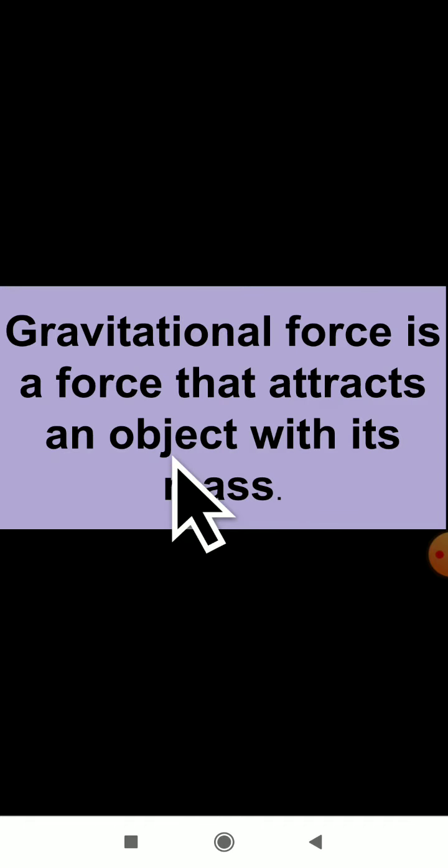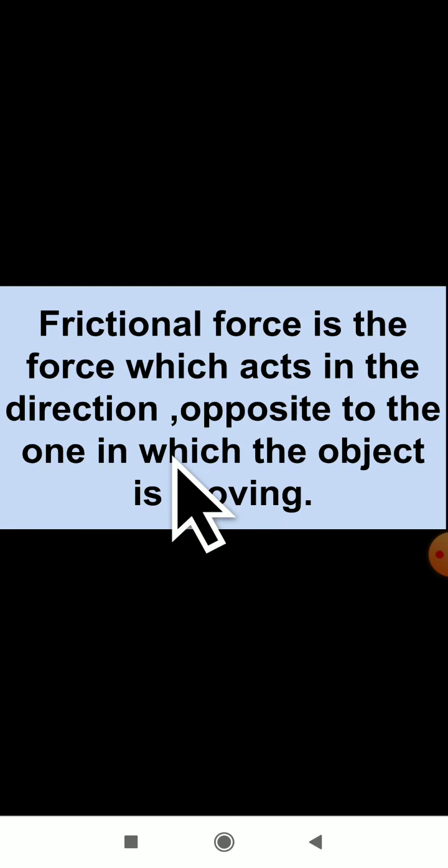Our earth has a gravitational force. So whatever object you throw in the air, it will come back to the earth only, because the earth has a gravitational force. The earth will pull because of gravity, so all the objects will come back. So this is about the gravitational force and frictional force which we studied in our previous class.